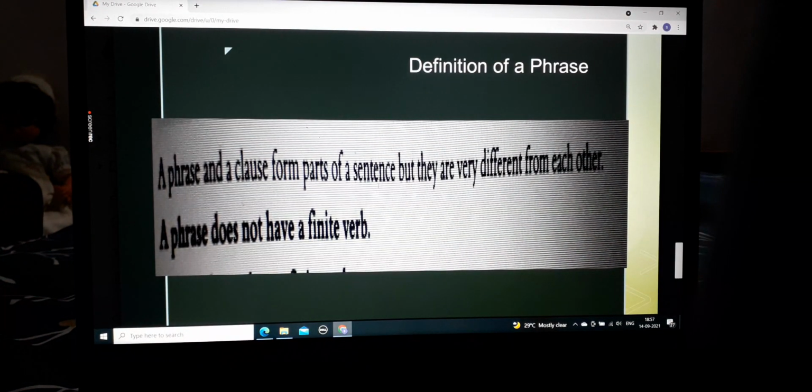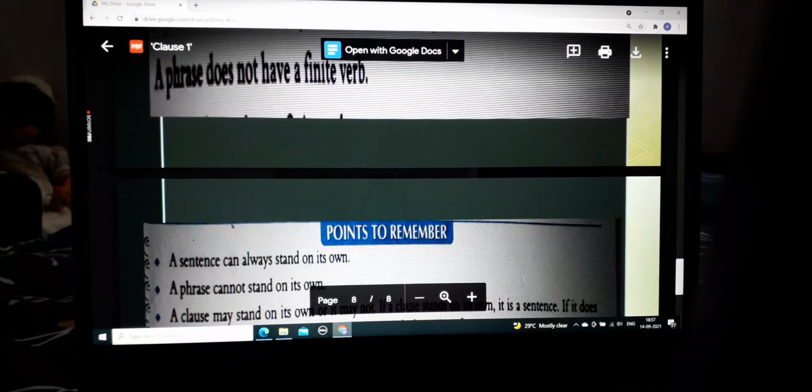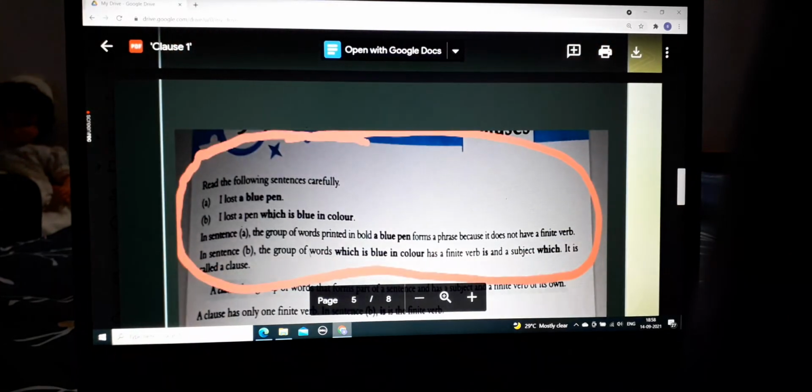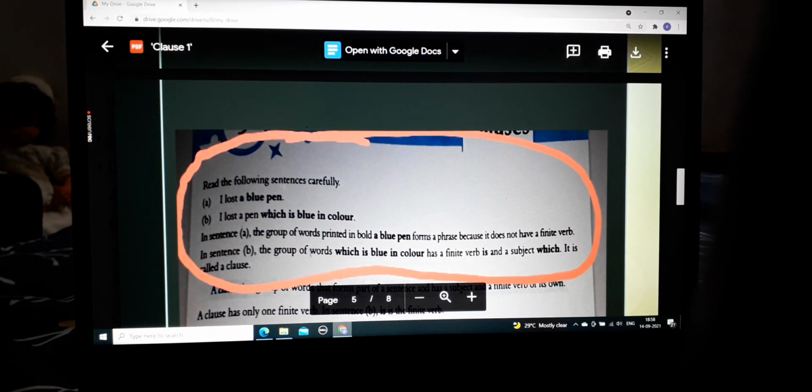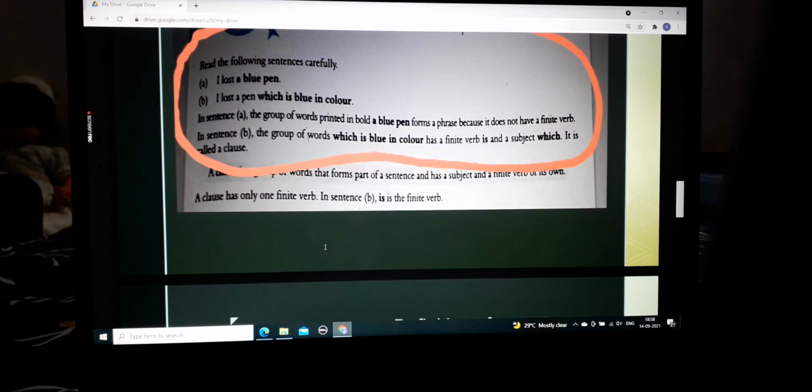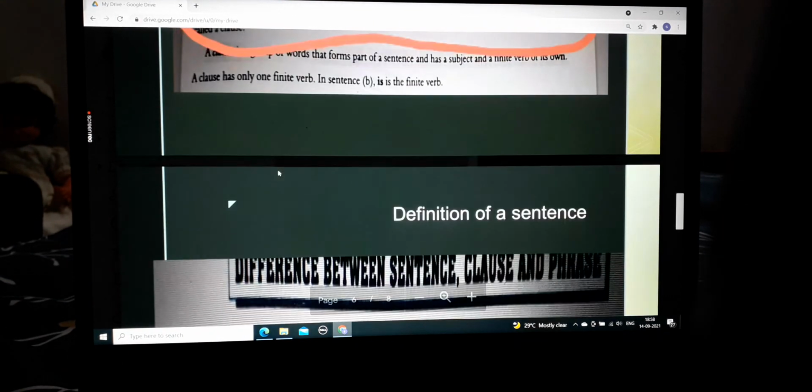Now let us move on to the next: a phrase. What is the definition of a phrase? A phrase and a clause form part of a sentence, but they are very different from each other. A phrase does not have a finite verb. For example, in this we had, I lost a blue pen. A blue pen is a phrase, while if we include which is, that means it is a clause. We are adding a condition to it. So a clause means a condition that is being added to a sentence.